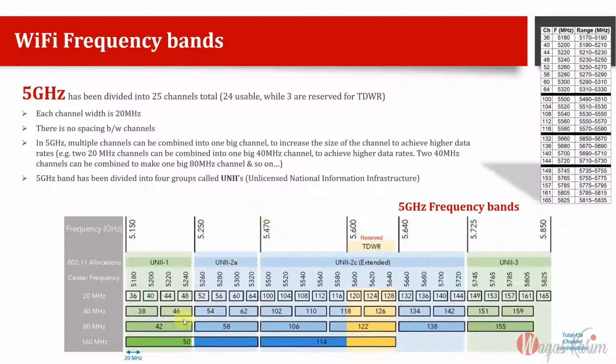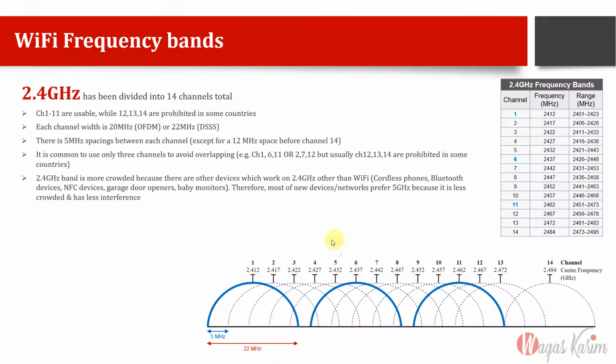There you will see that some router models give you a provision to choose the channel width. If you choose 20, it will show you a total of 25 channels. If you choose 40 megahertz, it will give you fewer channels. If you choose 80 megahertz, it will give you only 6. If you choose 160, it will give you only 2 options. So this is the arrangement, while this was not possible and is not common routine in 2.4 gigahertz. So your answer in the interview should be no, it's not.